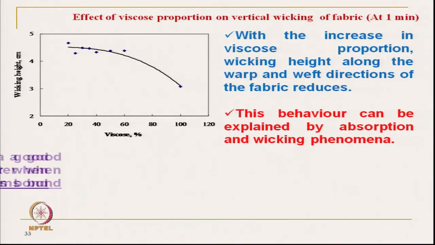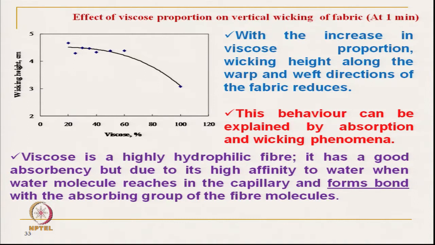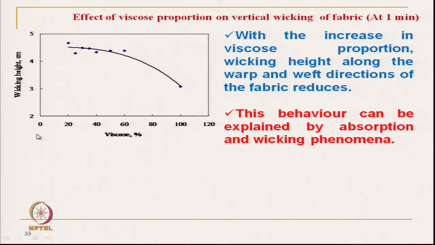This graph shows, on the x axis, the proportion of viscose fiber. These are fabrics made of polyester and viscose, polyester being hydrophobic and viscose hydrophilic. The proportion of viscose is changed from 20% to 100%.